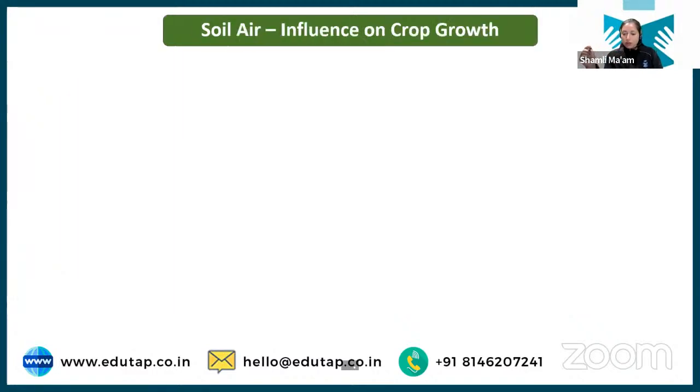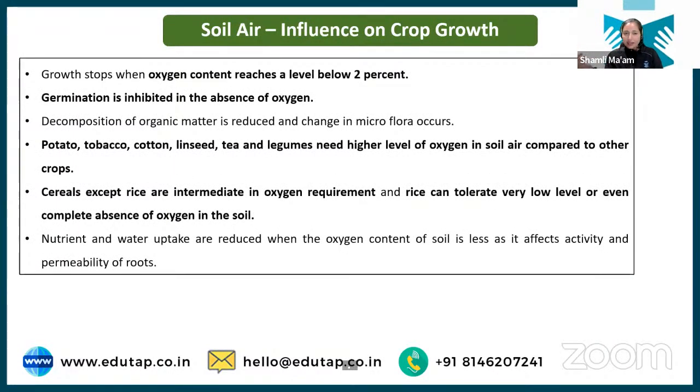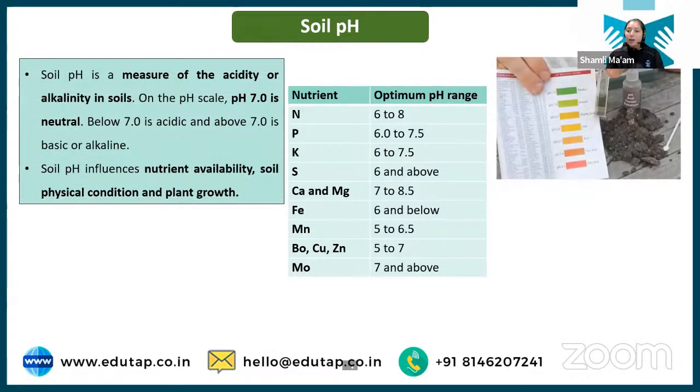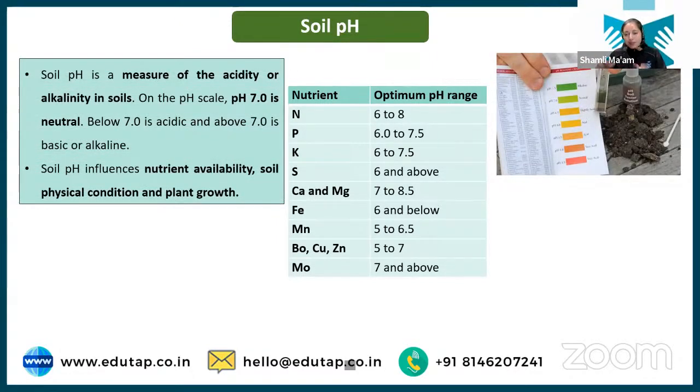Next we have again the soil air. So students, soil air, be it the amount of oxygen or carbon dioxide present in the soil, again impacts crop growth. If there is an absence of oxygen, there will be no germination, right? For some crops there should be anaerobic conditions, for some crops there should be aerobic conditions. So soil air also impacts crop growth. Next is pH. pH is basically how alkaline or how saline the soil is.